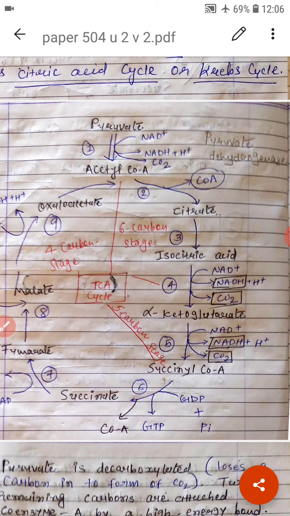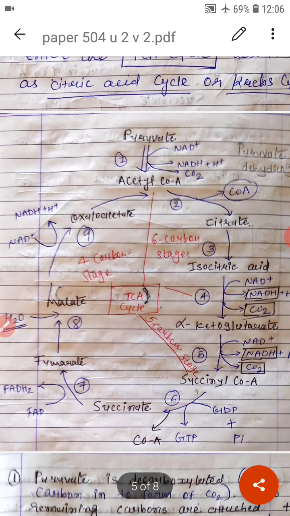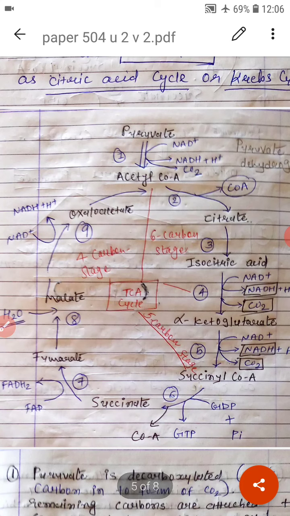In the presence of inorganic phosphate, GDP undergoes phosphorylation to form GTP. In the TCA cycle, this is the only example of generation of a high energy phosphate at the substrate level phosphorylation. ATP may be formed from GTP by means of a phosphokinase.